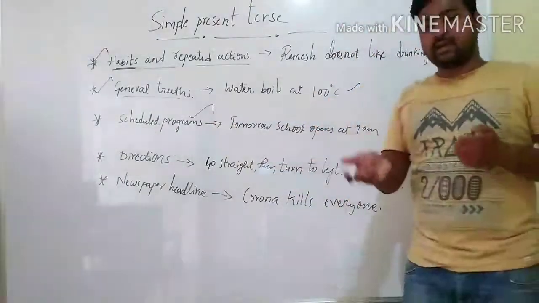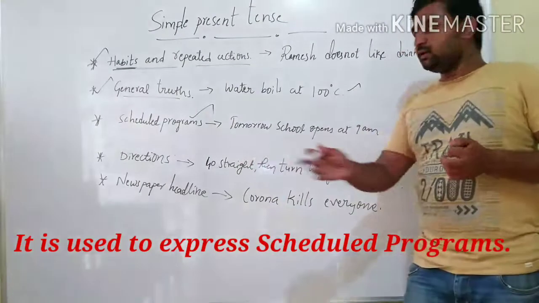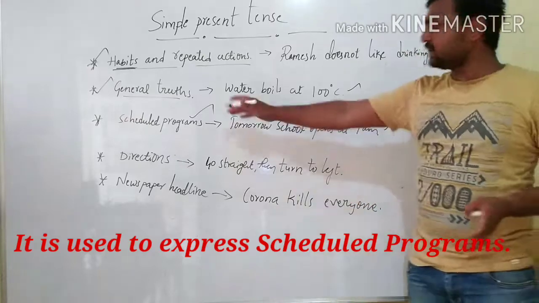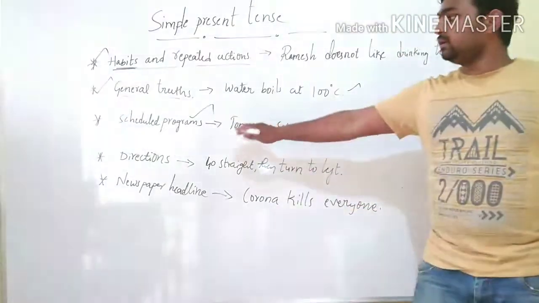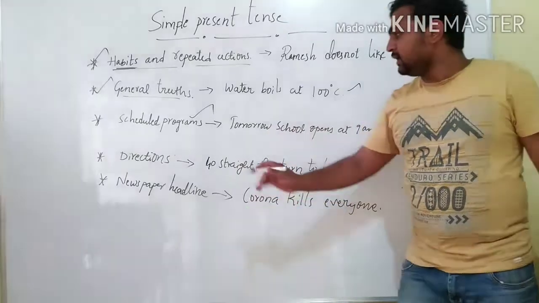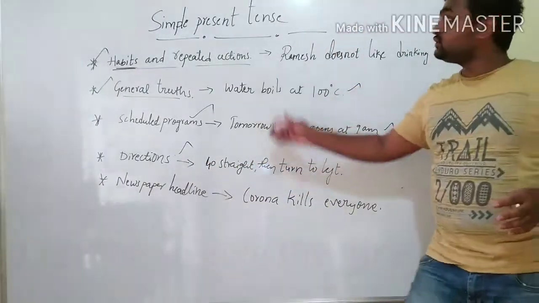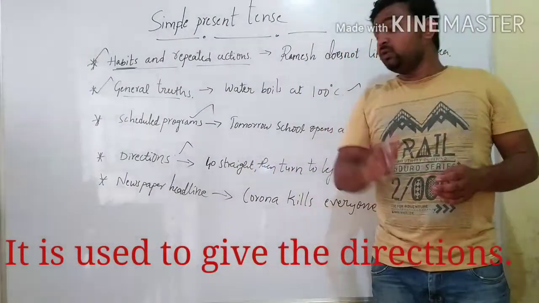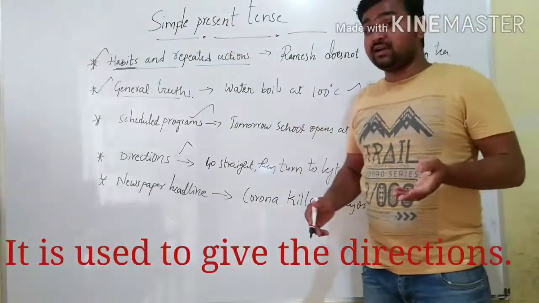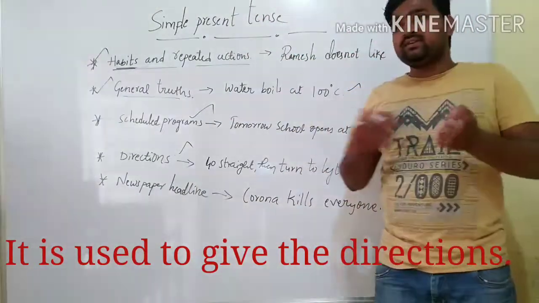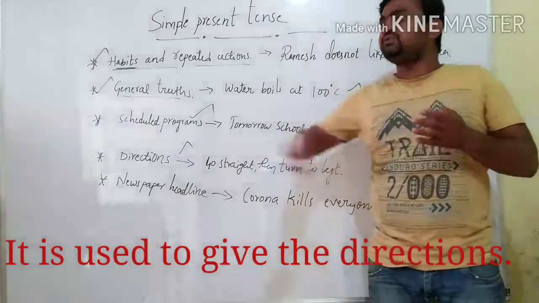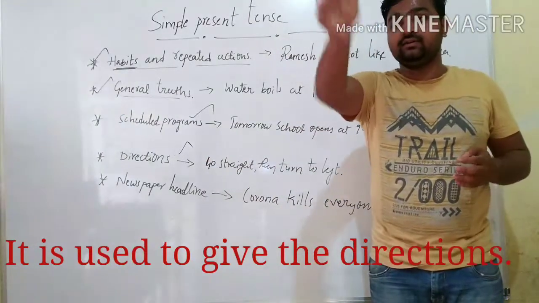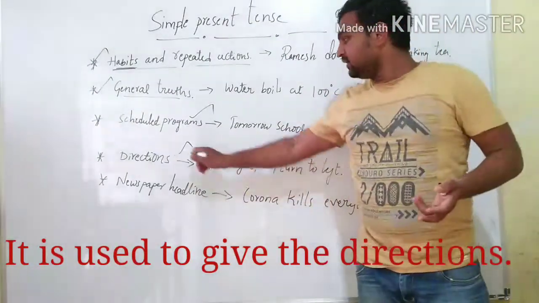Then scheduled programs. Example here: Tomorrow school opens at 9 a.m. It's a schedule. It's showing the time, right? Then it's a scheduled program, arranged time, right? Then directions. Another function of simple present tense is the directions. When you will be giving direction to somebody else, you can use simple present tense to express that. Like when somebody comes to you and asks, which is the best way to go to the bus stand, right? So you can say, you just go straight, then take left, then you can find the bus stop, like that, right? This is the direction.